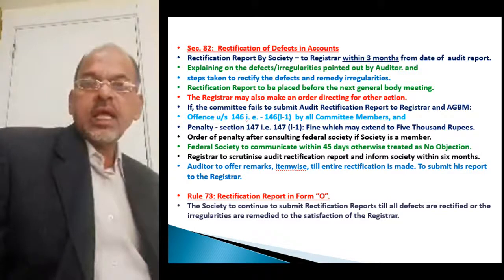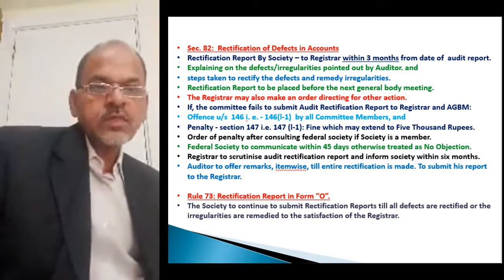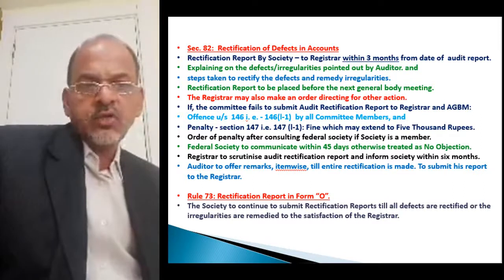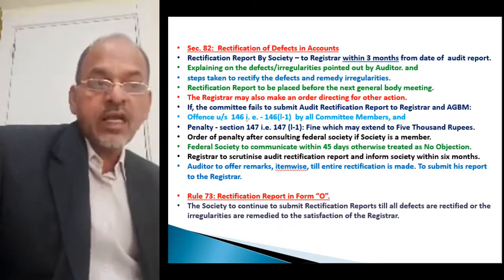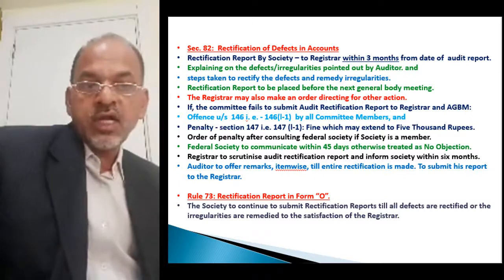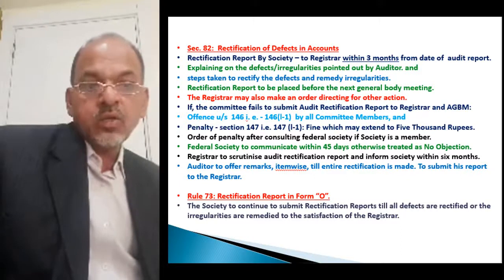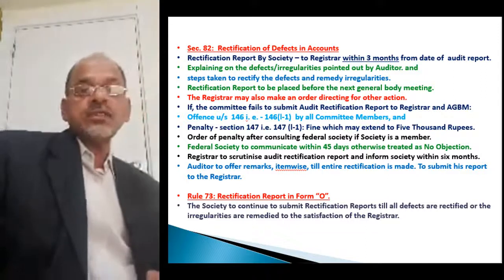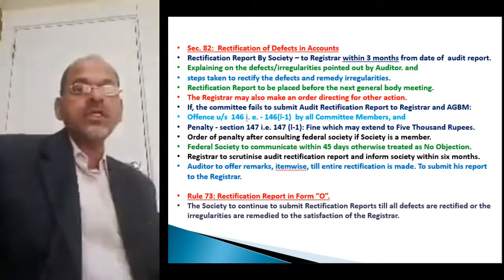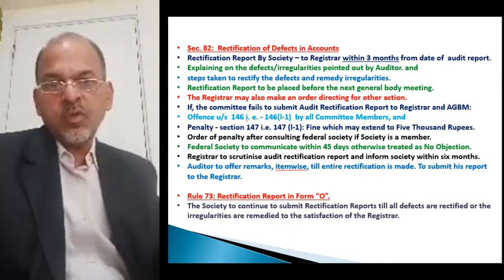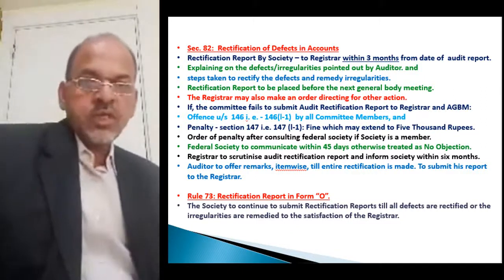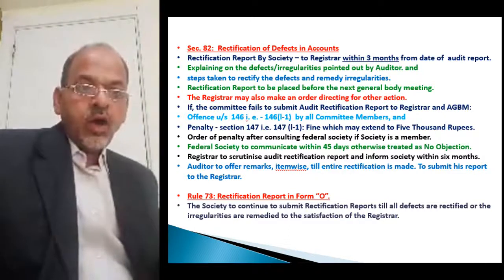Form O. The society is to continue to submit rectification reports till all defects are rectified or the irregularities are remedied to the satisfaction of the registrar. Means under Rule 73, the audit rectification report in Form O is required to be submitted till all defects are rectified.